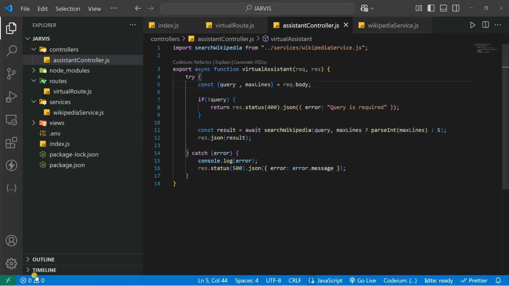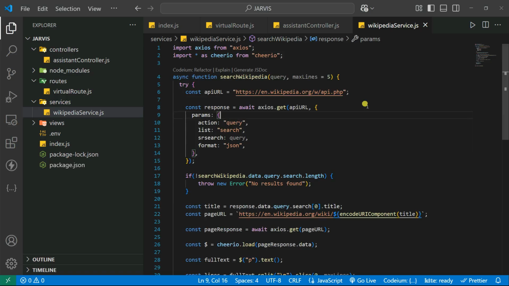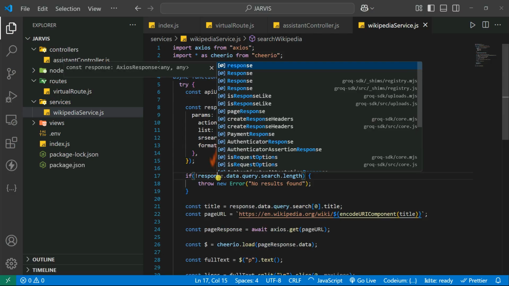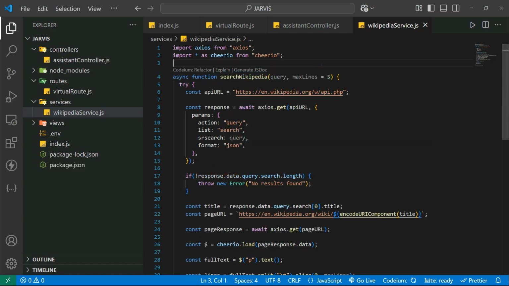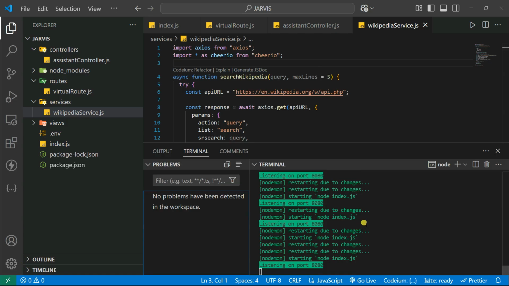Is anything wrong? The error is actually happening just because it's not finding the query, because we're calling the searchWikipedia function in our statement. So this is not even a variable of response, because we're checking the data.query, the search.length. So to make it a response, now let's save it and let's check if our service is running. Yep, our service is also running.